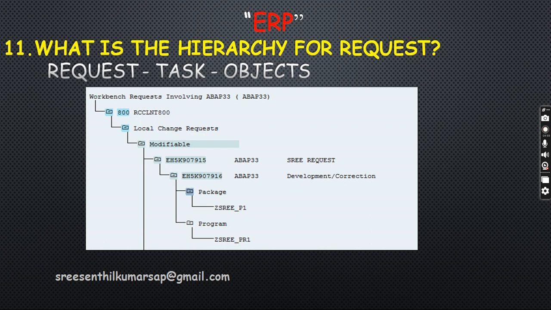So what is the hierarchy? Request contains task contains objects. The request number and task numbers are always successive numbers. Here you can see 915 is the request number, 916 is the task number. So request contains task contains object. You can see my program name C_PR1 and package name GC_P1. So the entity will be stored here only.